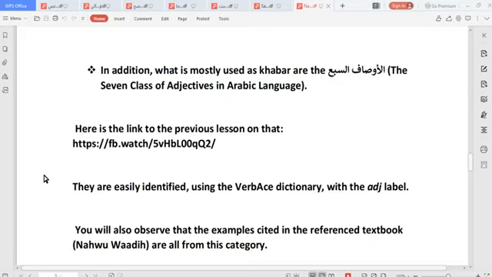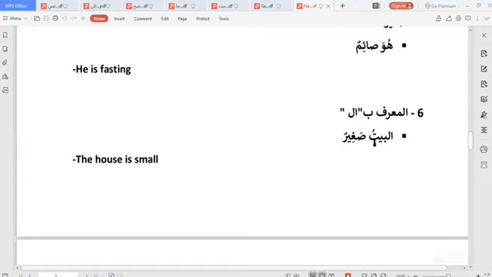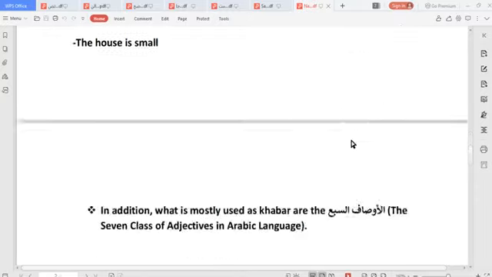Khabar means news. It's used to describe the mubtada. When I said al-baytu sogirun, let's quickly look at this. This sogir is actually giving me news about the bayt. Al-baytu, what happened to it? Sogirun, okay, that's the news. Oh, it is small. Okay, now I know what is happening. I hope you get. So what is used as khabar most of the time are part of al-awsafu as-sab'un, the 7 classes of adjectives.